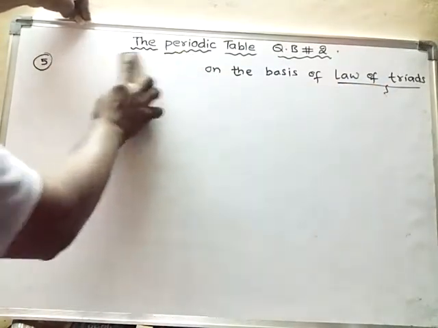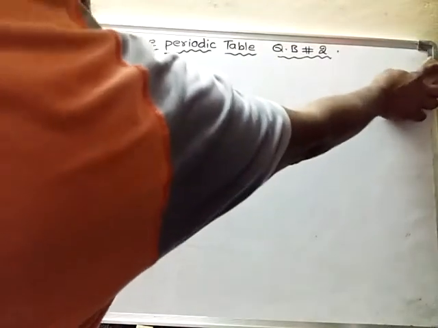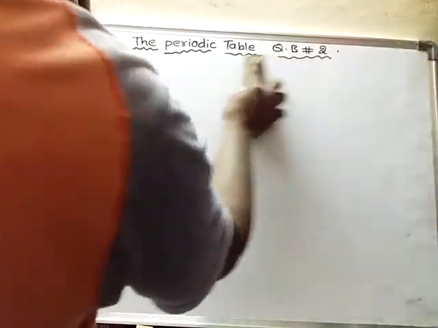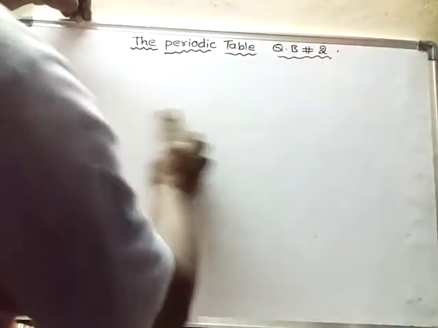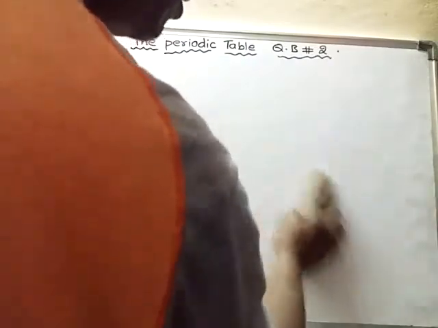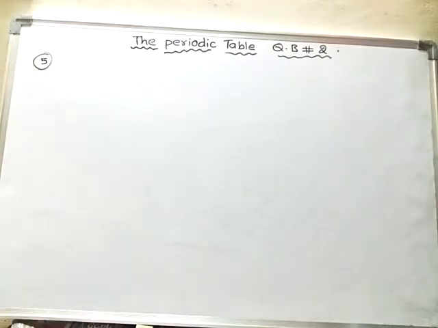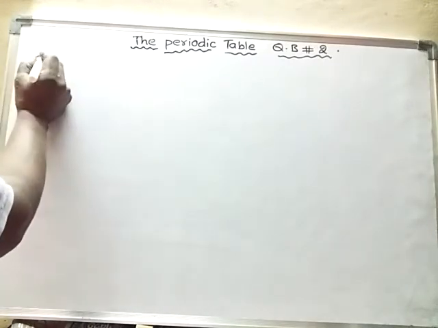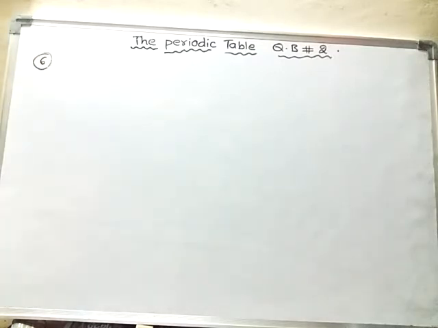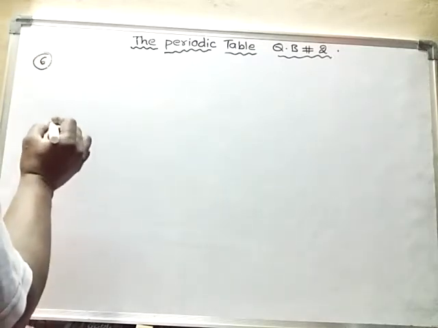The next classification, after Dobereiner failed in his classification, is Newland's classification. Okay, so sixth question. What was similarity observed by Newland?